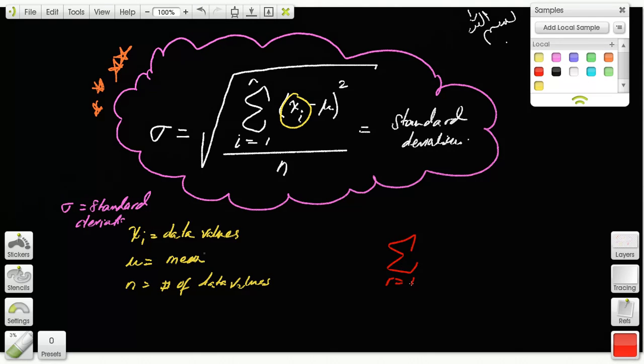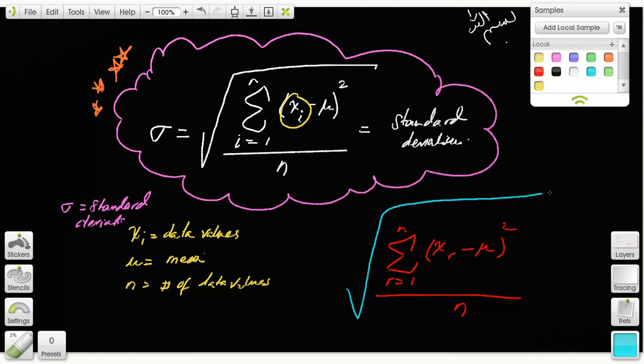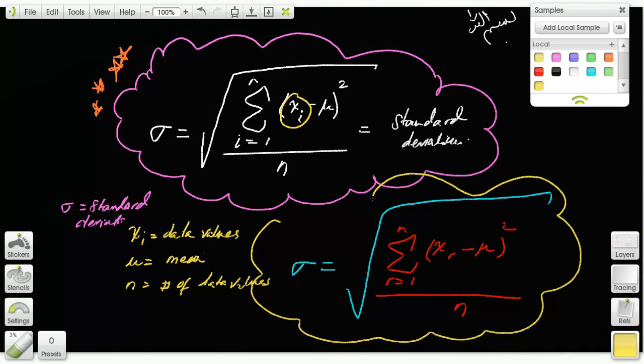You can write it like this: r equals 1 to n, x sub r minus mu, squared, of all of that, and then divide it by the number n. And then take the square root of all of this, and this will be the standard deviation formula. Does that make sense? Inshallah.